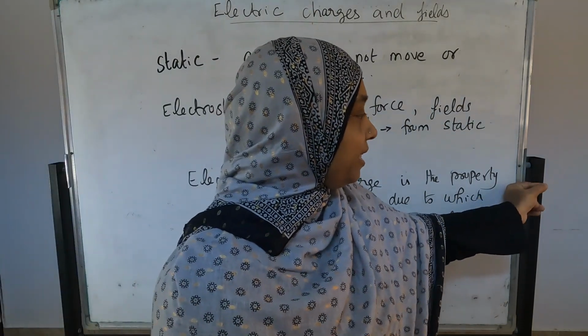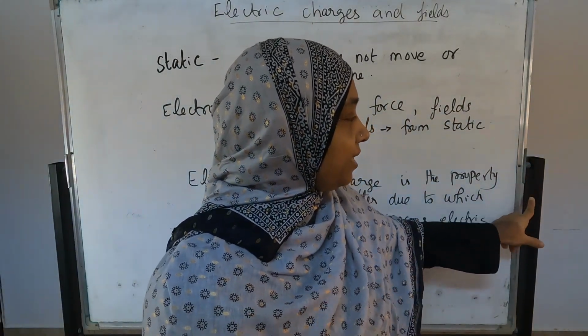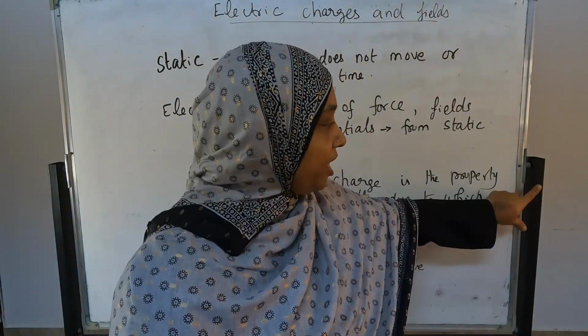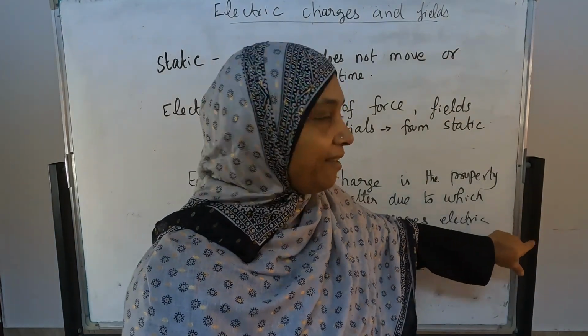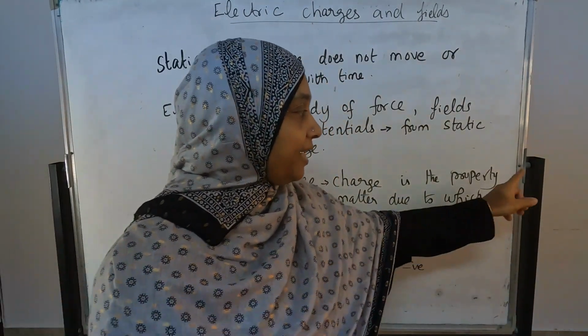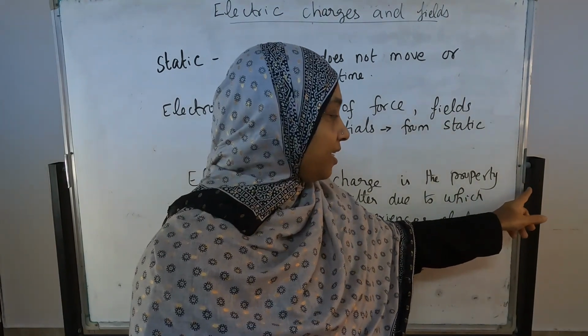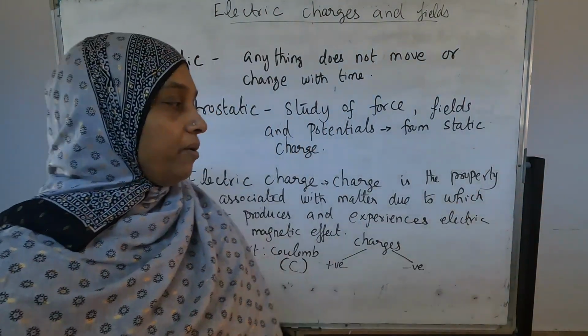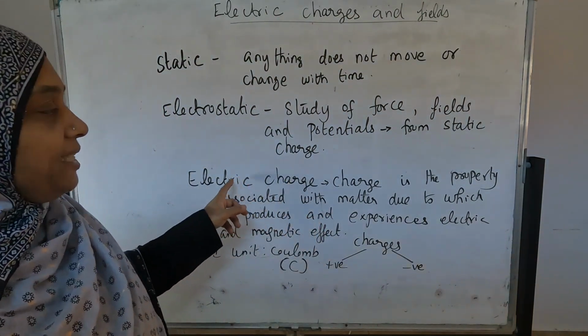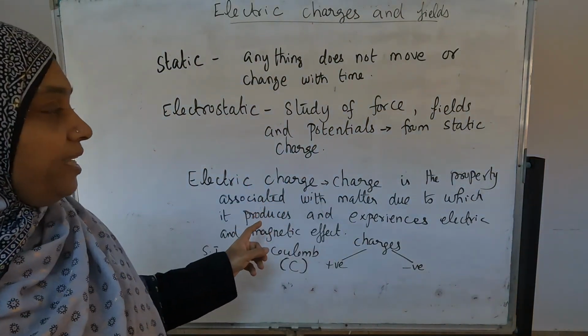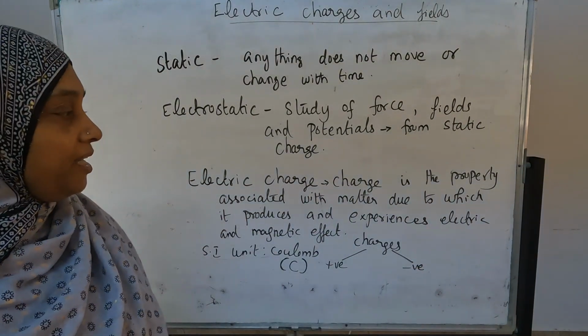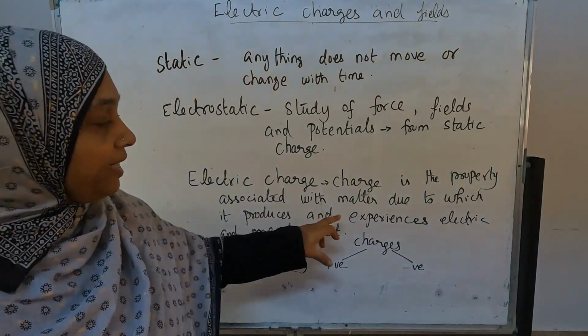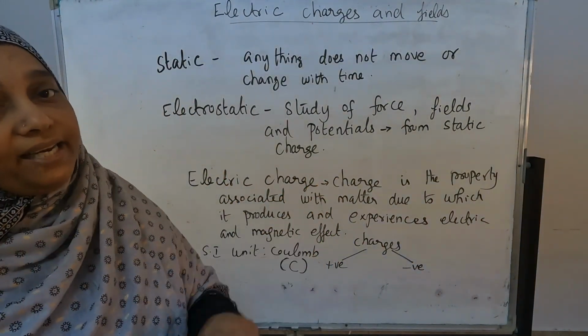This board is neutral. This is metal, and it is neutral, so it is not producing any electric field. When it gets charged, the charges start to conduct electricity and it also produces a magnetic effect. That is electric charge: the property associated with matter, due to which it experiences electric and magnetic effects.